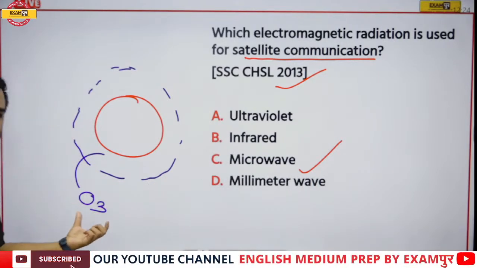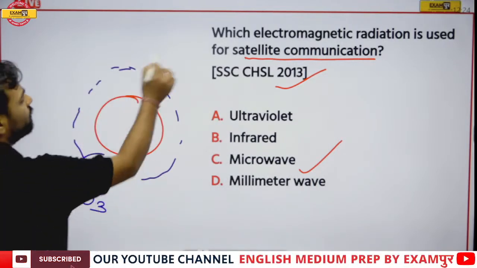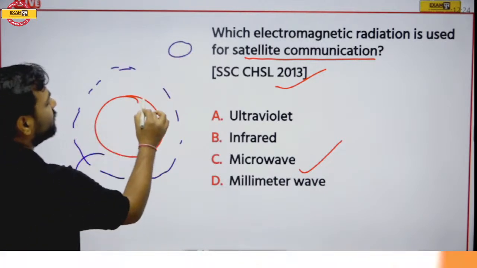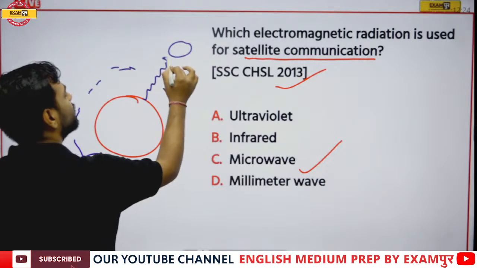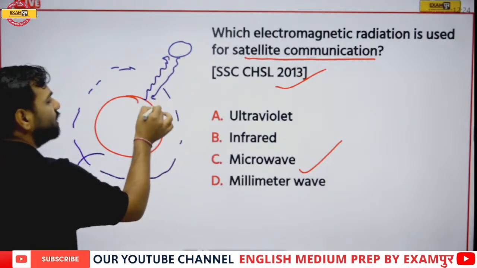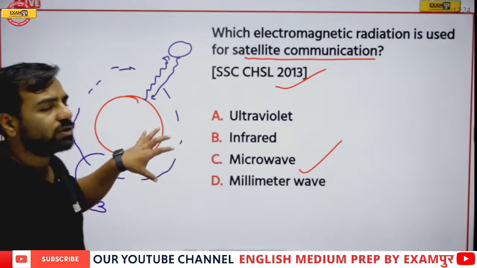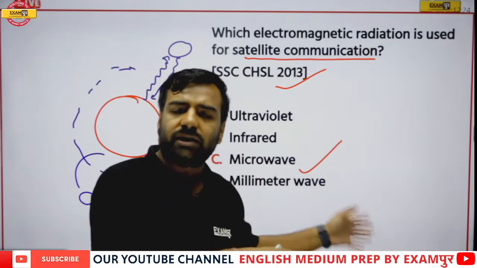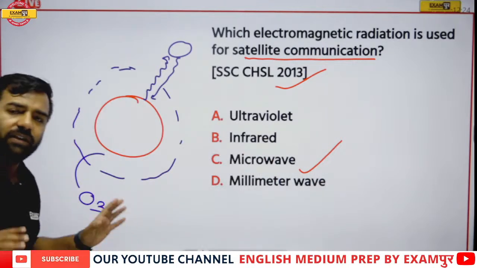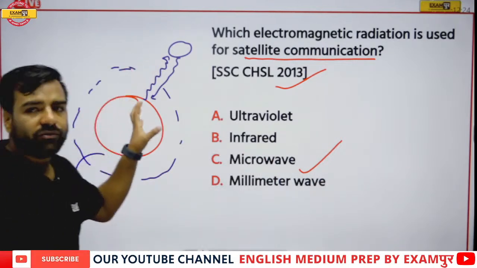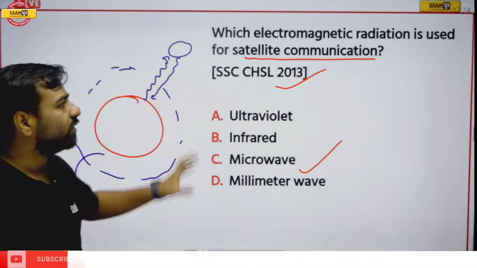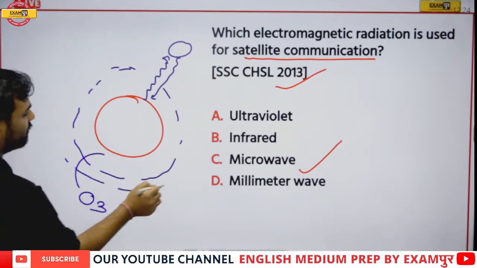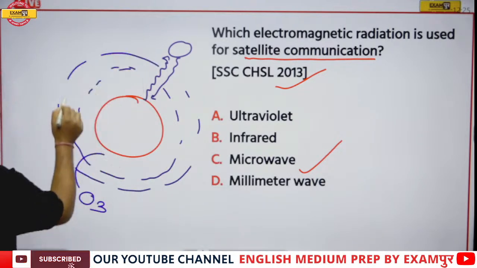The formula is O3. Now, whatever satellite is there, it's only microwave which can actually travel from this location to here or this location to here. So for penetrating this ozone also we need some sort of properties. There are several different properties for the same. So this microwave is having that property which can actually travel, and yes, it is helping for the satellite communication. And one more thing is there, this is asked in the examination.